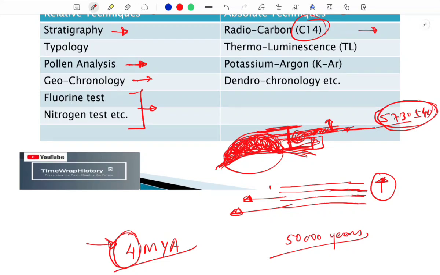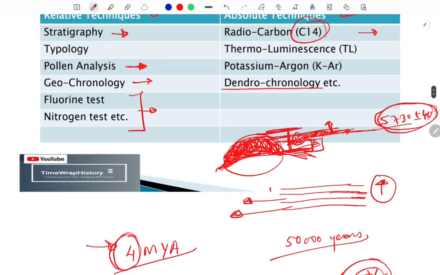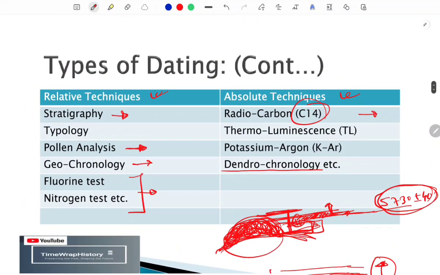Apart from that, dendrochronology is also important, and dendrochronology is all about tree rings. Actually, the trees have certain layers of rings. Okay, so based on these rings we identify the age of this particular tree. Okay, so this is all about the dating techniques.